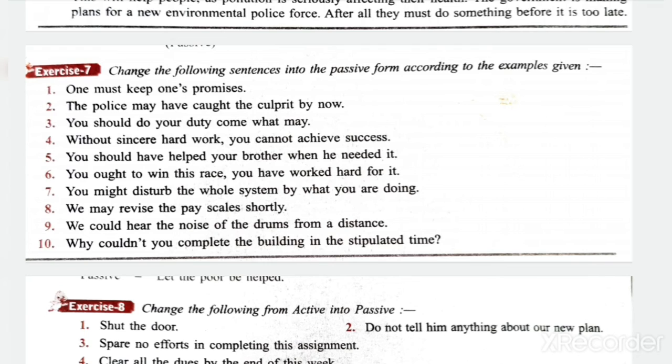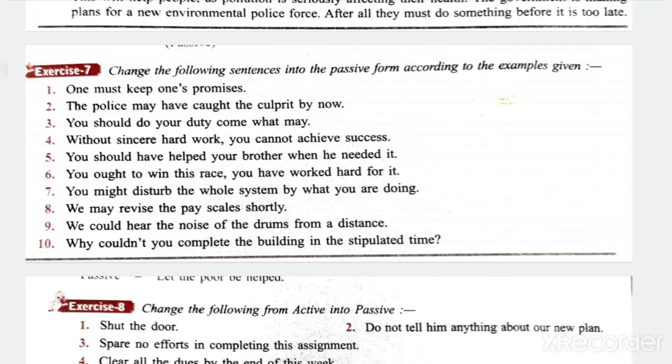Without sincere hard work you cannot achieve success. Here also you can write in this way: success cannot be achieved without hard work. Understood? 5 number, you should have helped your brother when he needed it. Your brother should have been helped when he needed it. Okay, simple sentence. According to the rules it is going.